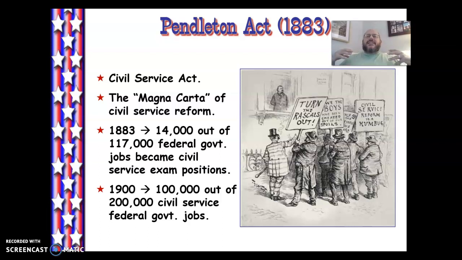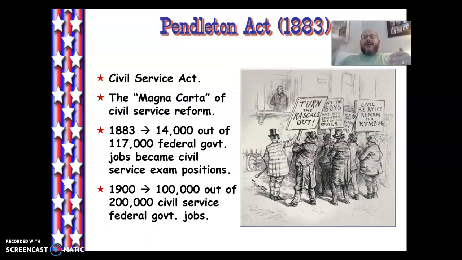Now, note, it's going to be revolutionary in the long term, and those that were very much in support of patronage are going to find this horrific, but it really is going to be a slow-moving change in terms of cleaning up the process of awarding federal jobs. What the Pendleton Act does at its time is only change the awarding of federal jobs to a civil service merit-based system for only about 10% of those jobs. So still, the overwhelming majority of federal jobs were still awarded in a political way.